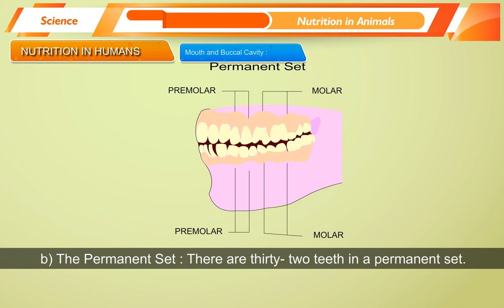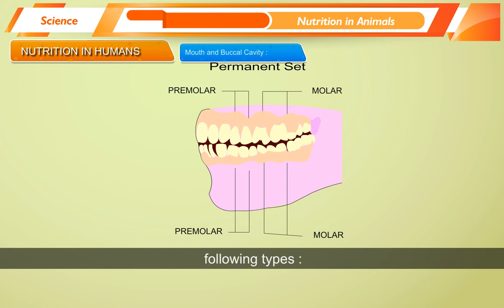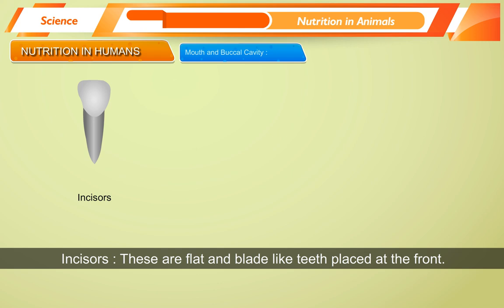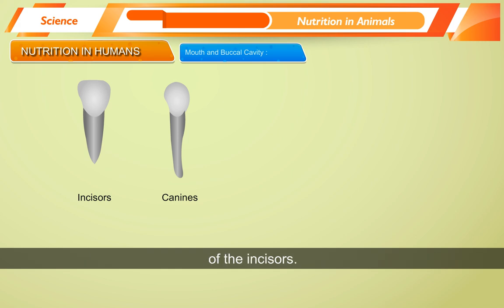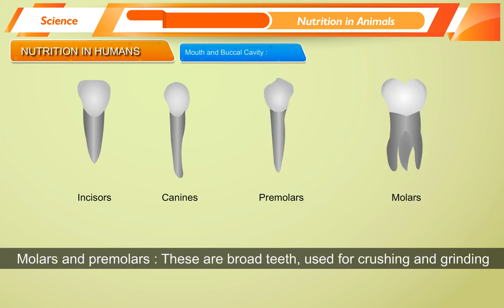B. The permanent set. There are 32 teeth in a permanent set. Permanent teeth are of following types. Incisors. These are flat and blade-like teeth placed at the front. Canines. These are sharp and pointed teeth which are present on either side of the incisors. Molars and premolars. These are broad teeth used for crushing and grinding the food.